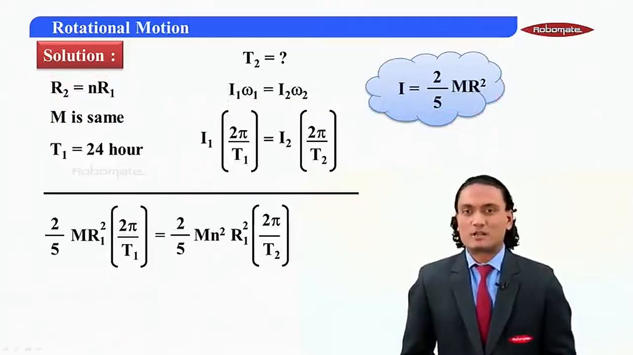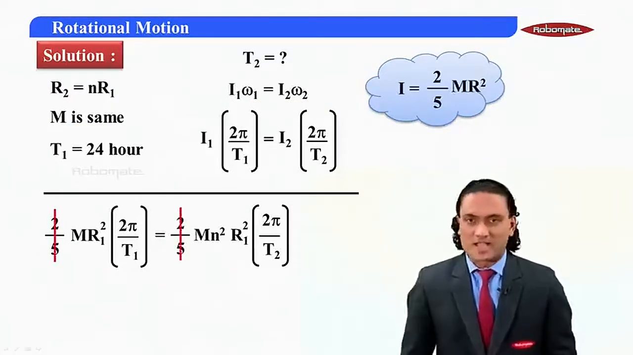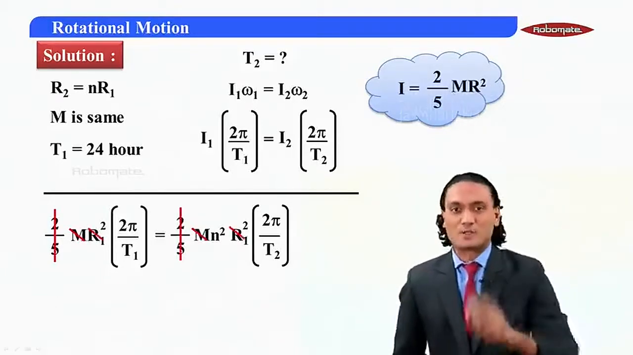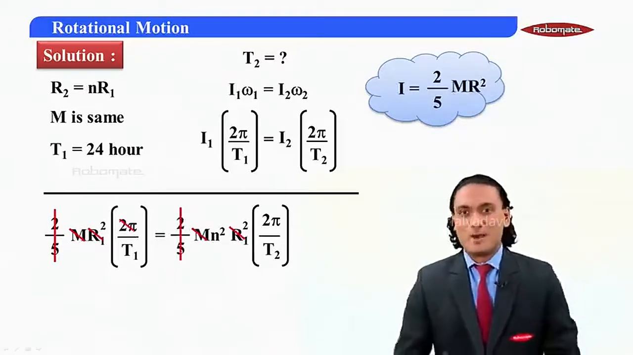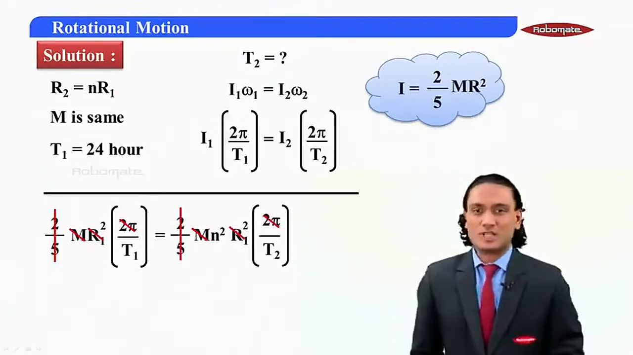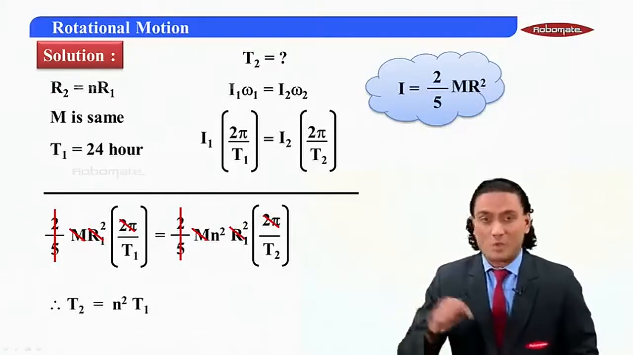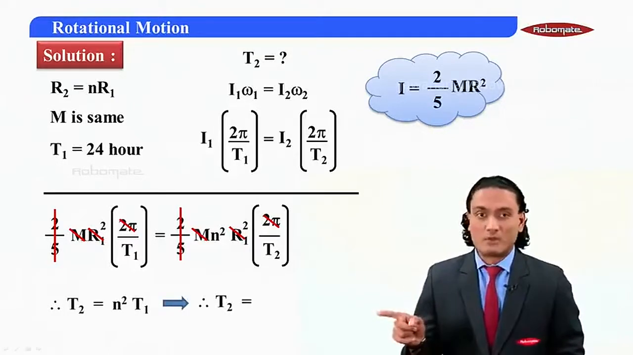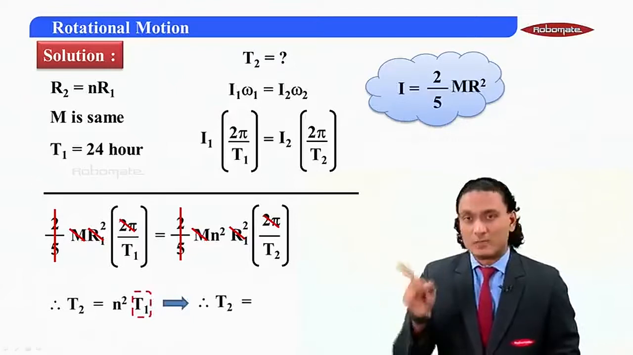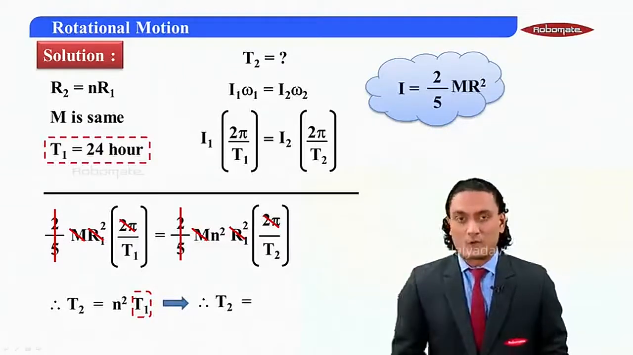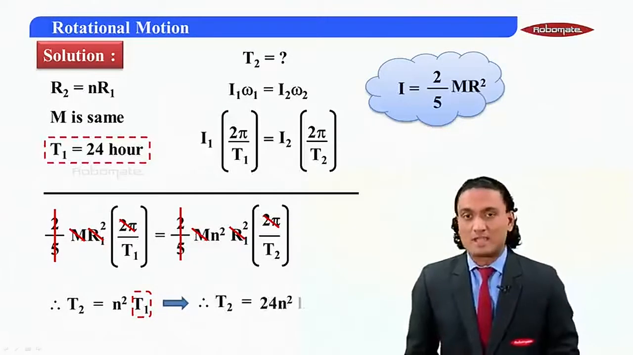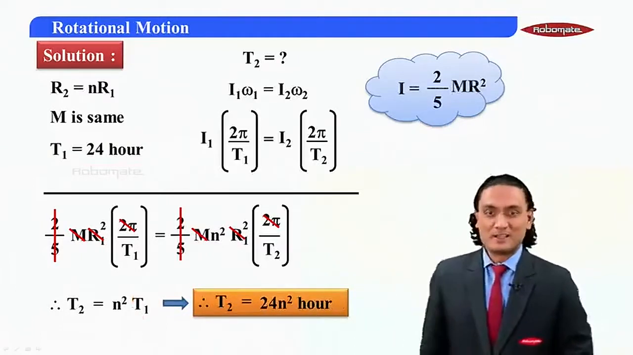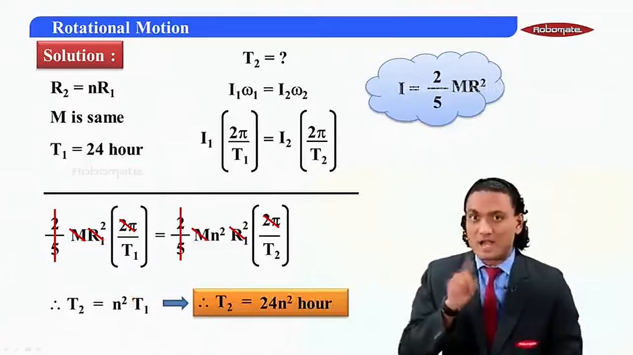Now, it is very simple. We can cancel out certain terms. 2 by 5 gets cancelled, m also gets cancelled, r1 square also gets cancelled, then 2 pi also gets cancelled. So what do you get, students? You will get T2 is n square T1. Now, we know T1, it's already given. T1 is 24 hours, so if I substitute it, I will get T2 is 24 n square hours. Is that clear? Remember, R2 is n r1, mass is same.